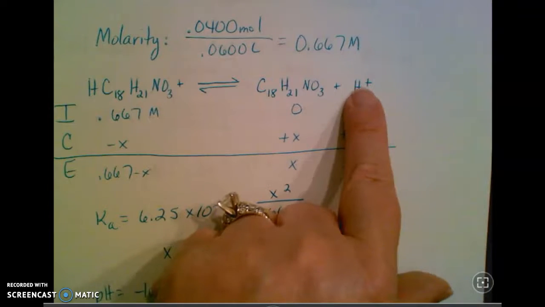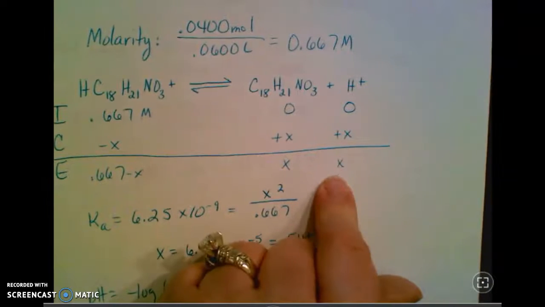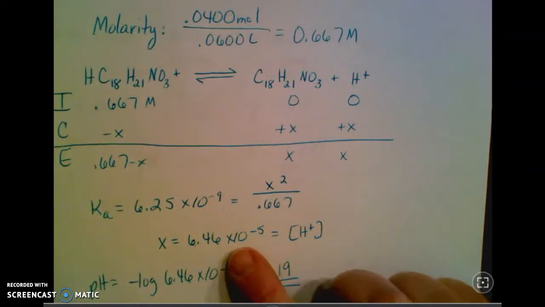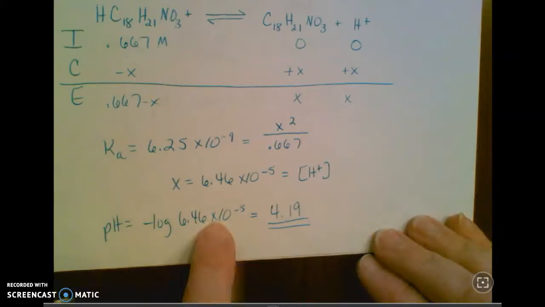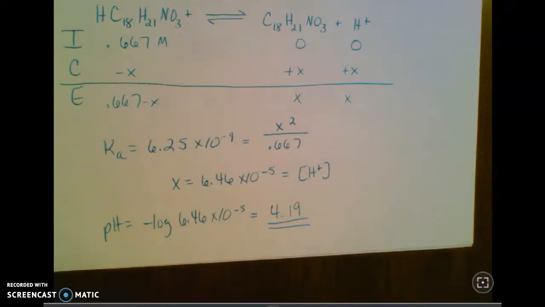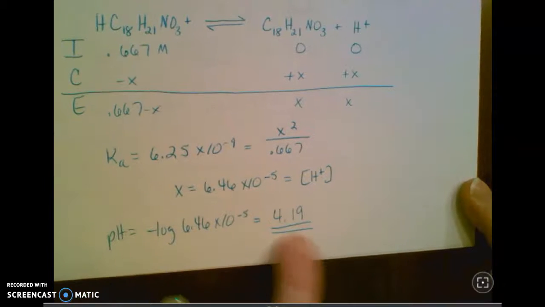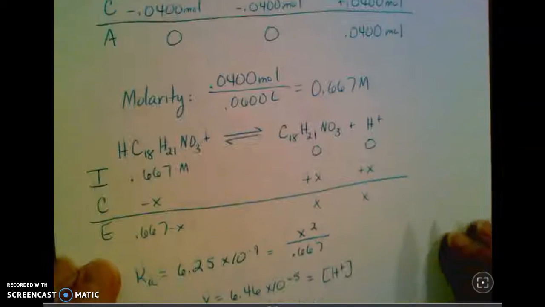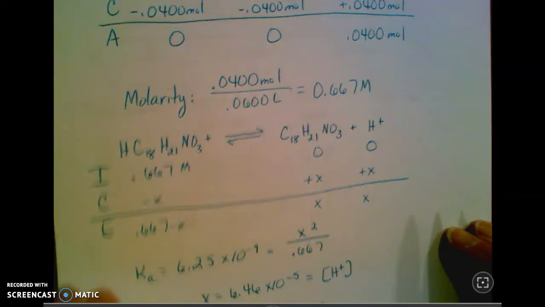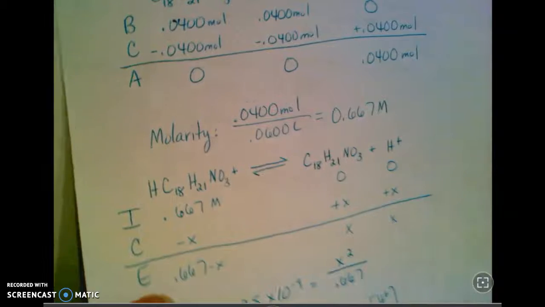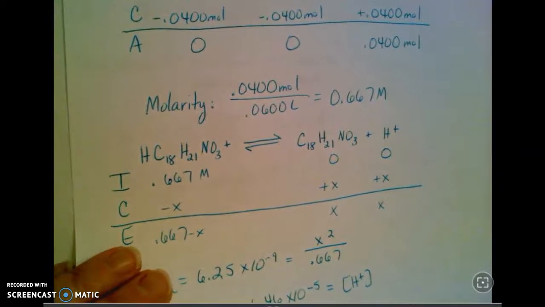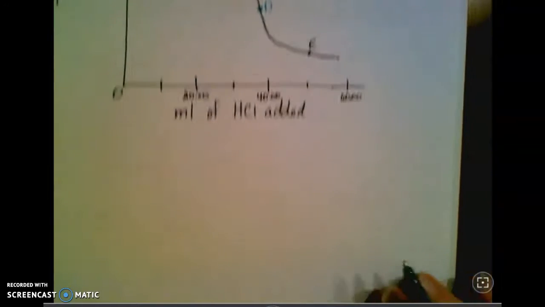So again, if I look at what x is, it is a hydrogen ion concentration. So I can use that value to find a pH. Negative log of this number gives me a pH of 4.19. So that's the pH at your equivalence point. And it should be acidic since you're now working with a weak acid. Now the final step in this kind of calculation is something that happens after you get to that equivalence point.